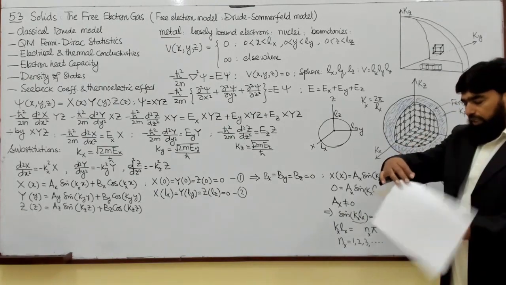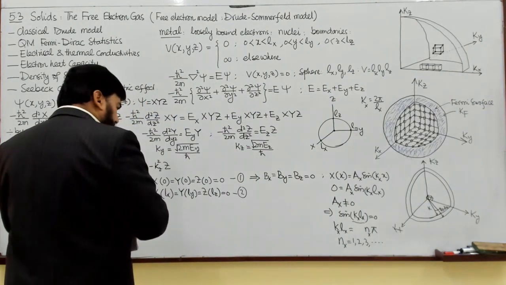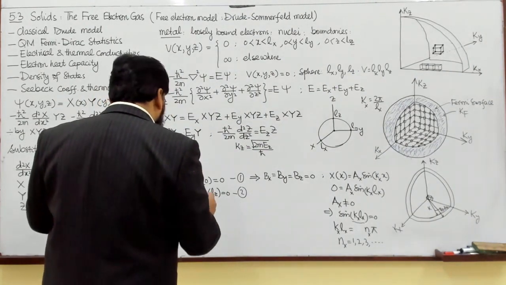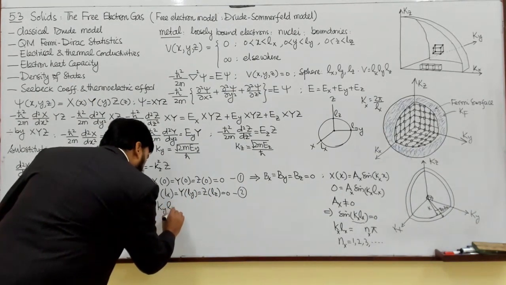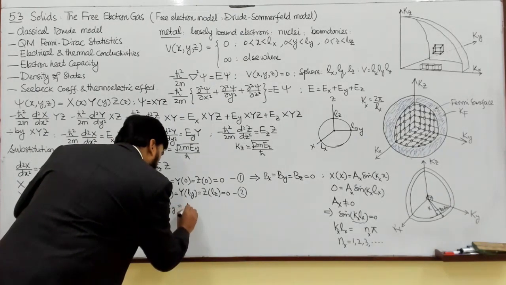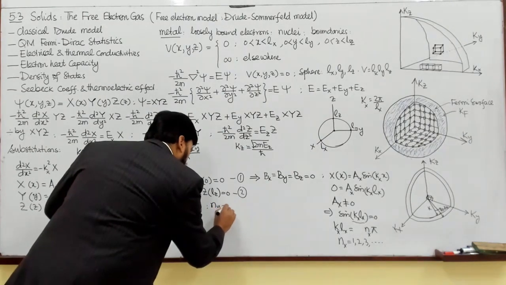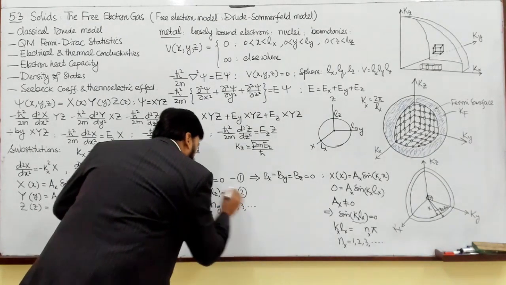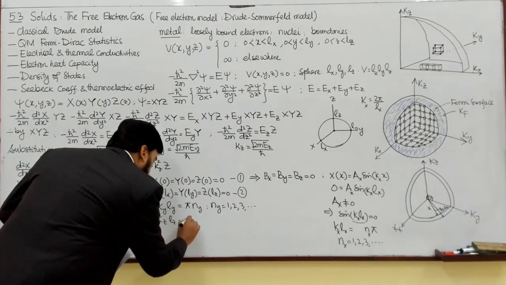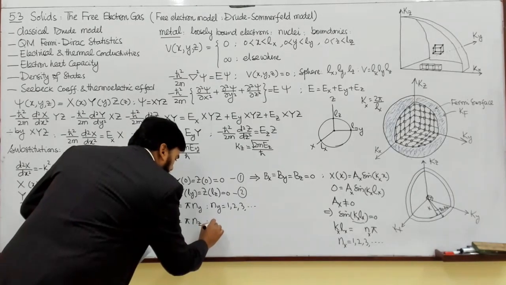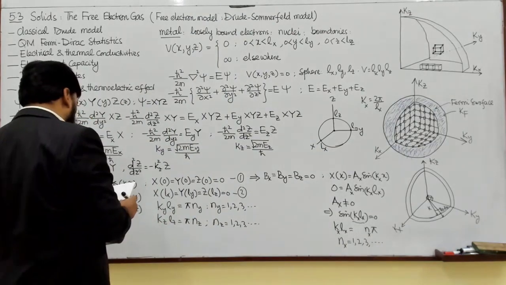So similarly ky ly is equal to pi times ny, where ny is equal to 1, 2, 3 and so on. Like kz lz is equal to pi times nz, and nz is equal to 1, 2, 3 and so on.